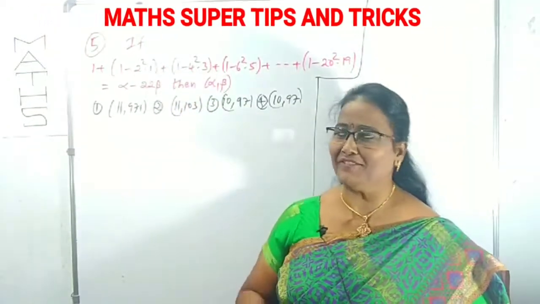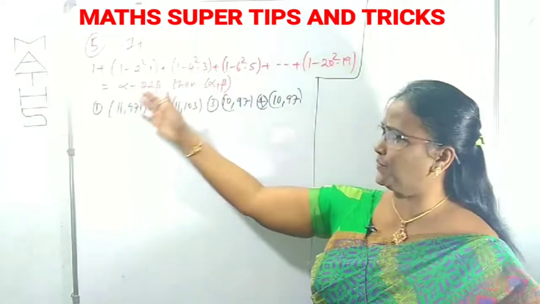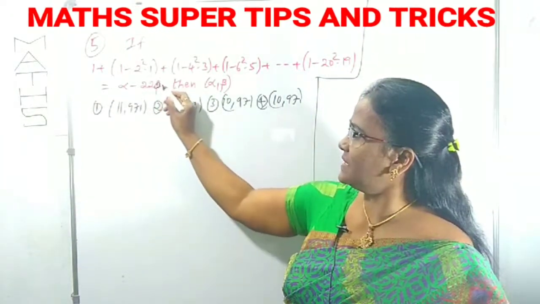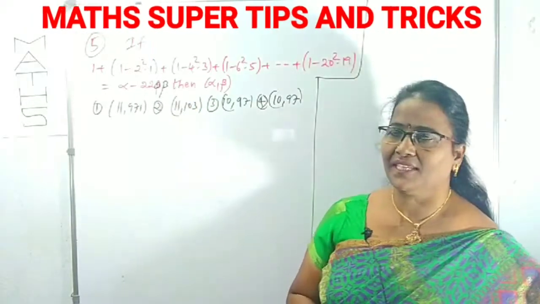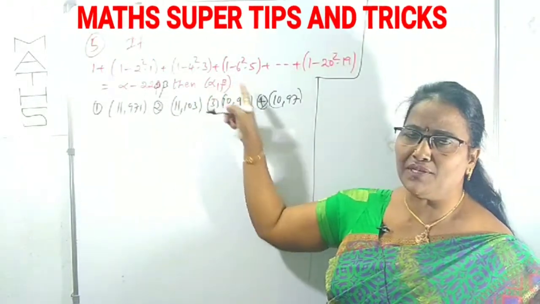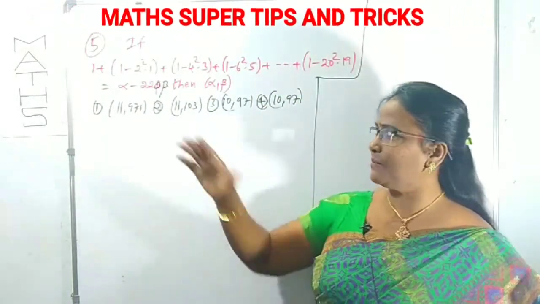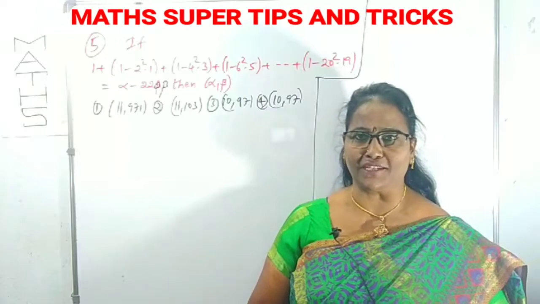Question number 5. What is given? If the summation of so and so is given as alpha minus 220 beta. This is 220 beta. Then it is asking for the unknown values alpha, beta. What you have to recognize is the given summation. You also have to recognize up to how many terms it goes.